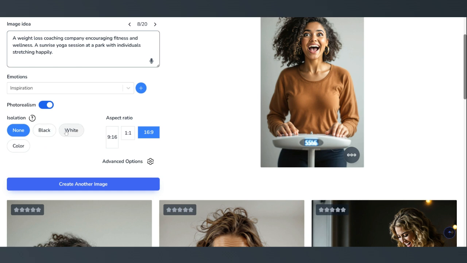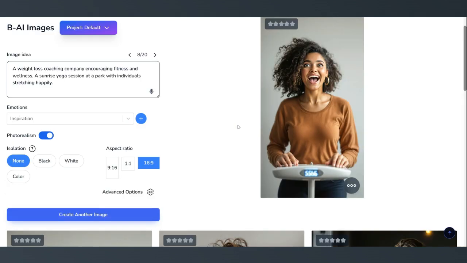Isolation, you could use black, white, or color isolation. What isolation is, it'll give you some room at the top or at the bottom of your image where it's blank background, either black, white, or color. That way you can insert text and not disrupt the actual image. For this demo, we're going to go with the full image like this one where there is no isolation space, so we'll keep that at none.